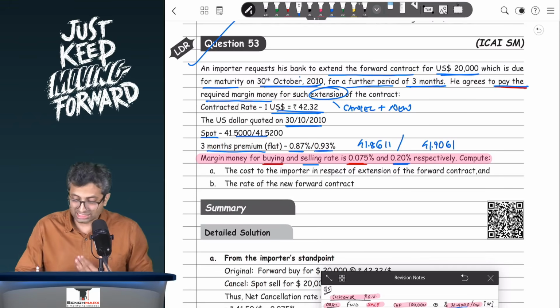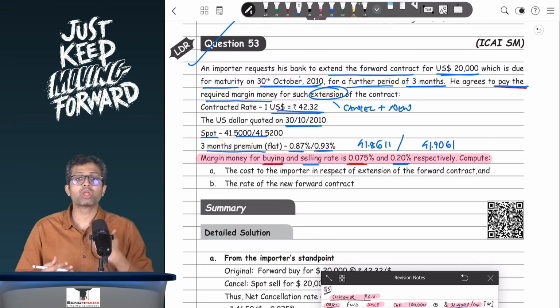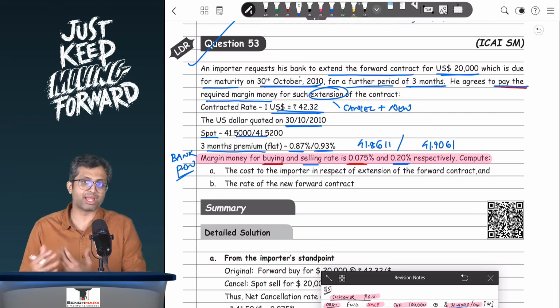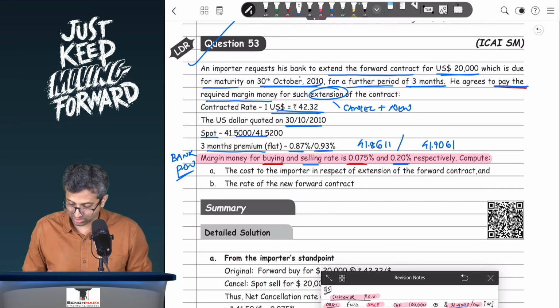Now, this is given from whose perspective? Remember, these charges are quoted by the bank, and hence these charges will be given from the bank's point of view. That is the bank buying and the bank selling.